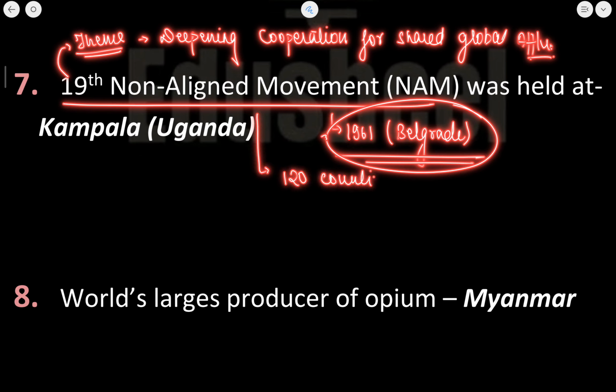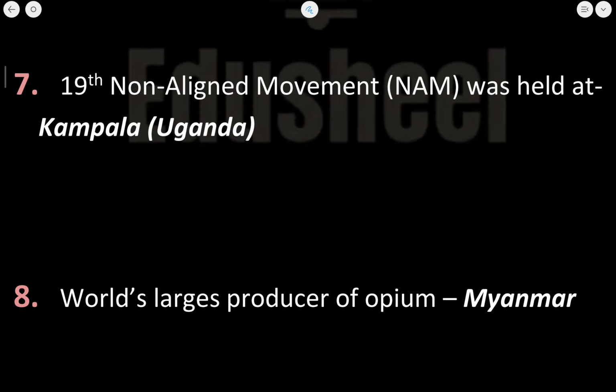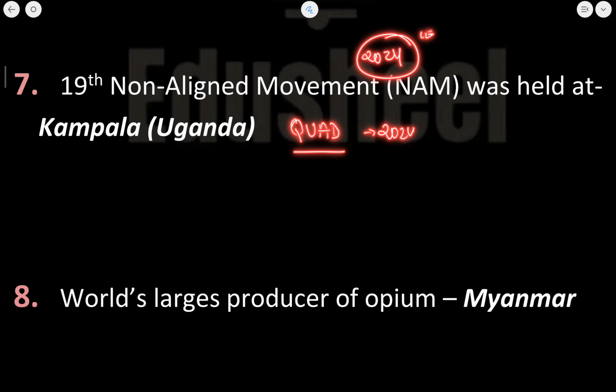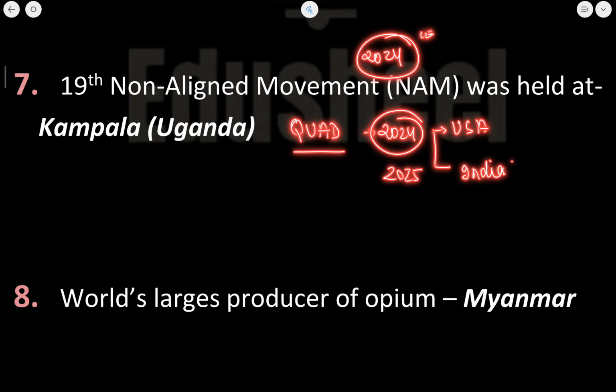Now if we have talked about summit here, we should know about some of the summits that were held in 2024. Okay, now I will also discuss the summits of 2025. Now Quad summit of 2024, if it is asked in examination, it was conducted in USA. The 2025 Quad summit is going to be conducted in India. In addition to that, if I talk about the BRICS summit, the BRICS summit of 2024 was conducted in Russia.